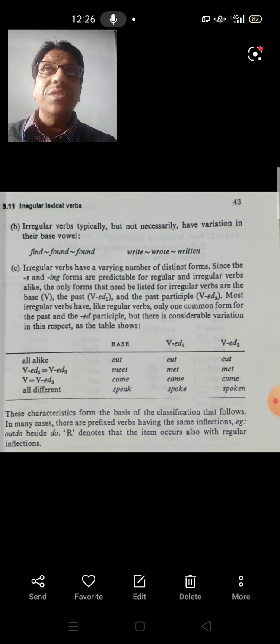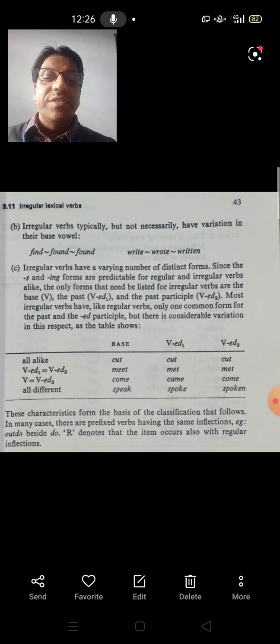So we are going to use these signs or abbreviations during the course of this lecture. Like the regular verbs, they have VED1 and VED2 identical, but there is a significant variation regarding both these forms, past and past participle.